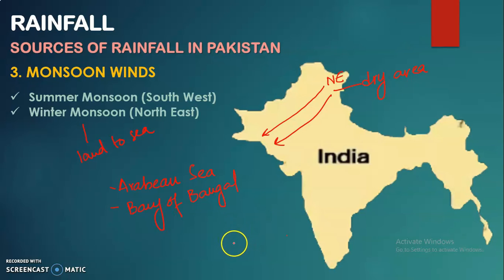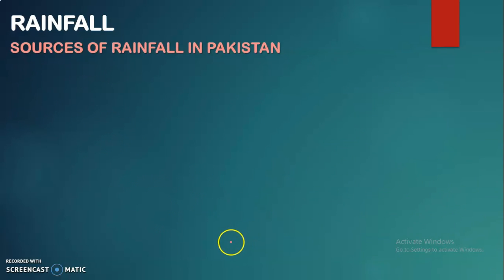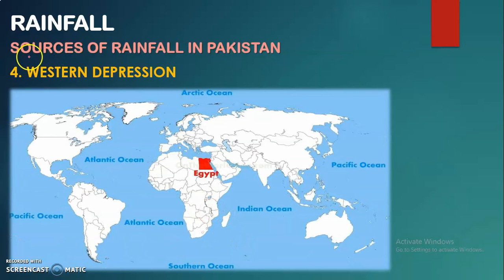Moving towards the four sources of rainfall in Pakistan, the one we have over here is the Western Depression. Now as you can see, one complete picture of a world map over here, and this is the location of Pakistan. Let me clarify the proper location of Pakistan first of all, because we cannot show the location of Pakistan like this the way it is on the map, as we have to make a complete map of Pakistan including Kashmir. Even the government has announced a new map of Pakistan right now. Well, moving back towards the Western Depression.